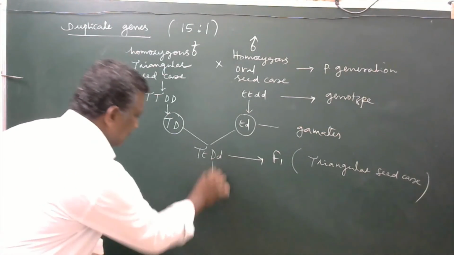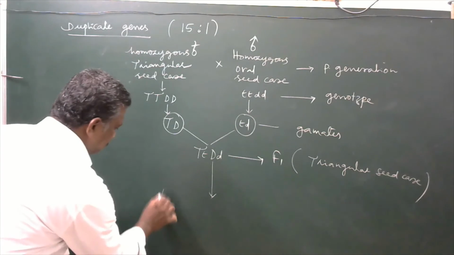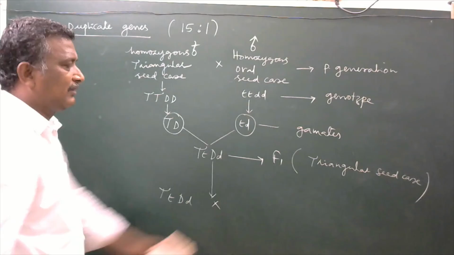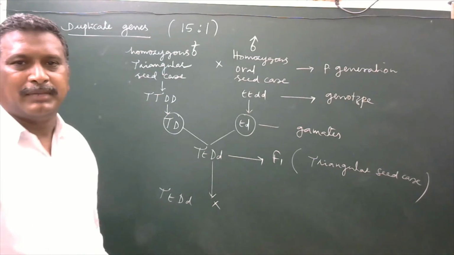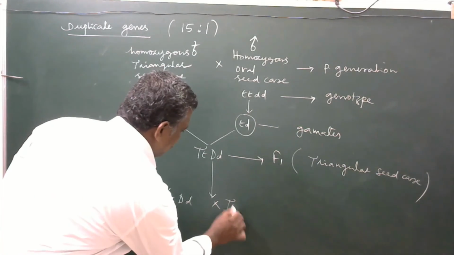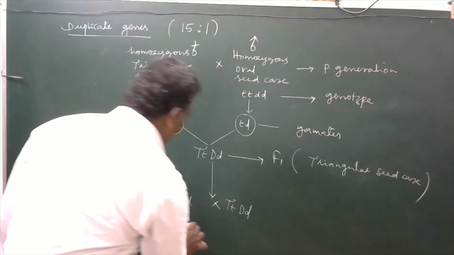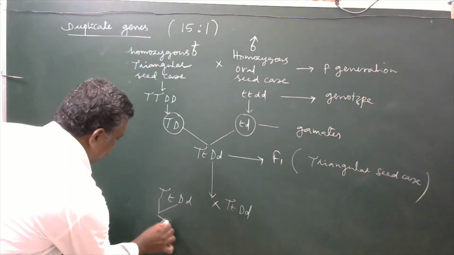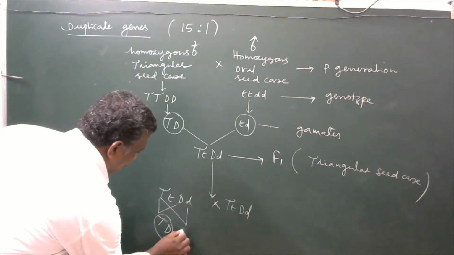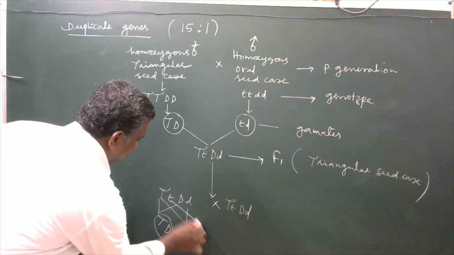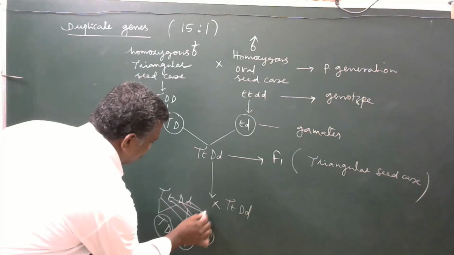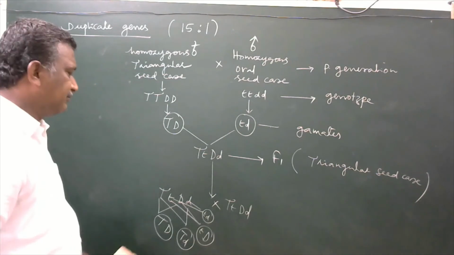To produce the F2 generation, we have to select two individuals from the F1 generation and cross them. So, capital T small t, capital D small d: this one and this one. Gametes capital T capital D, capital T small d, small t capital D, and small t small d will develop.